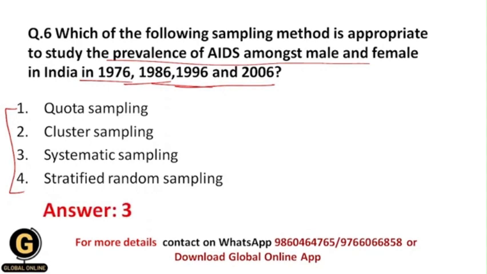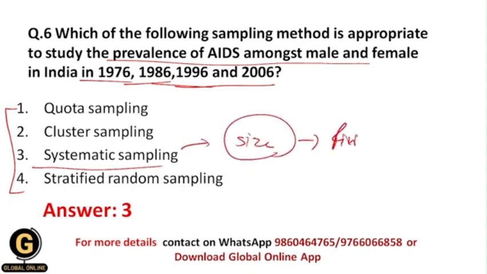Within systematic sampling we know the size of the population, which is finite. Here the researcher wants to understand the prevalence of AIDS among male and female candidates in India, and it has mentioned some years like 1976, 1986, 1996 and 2006.